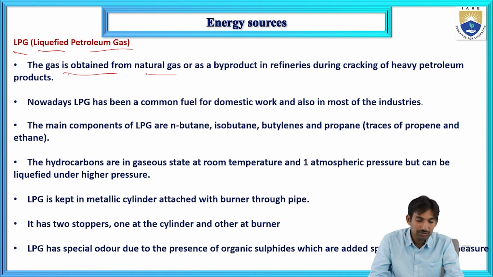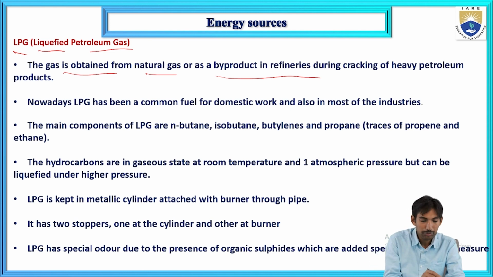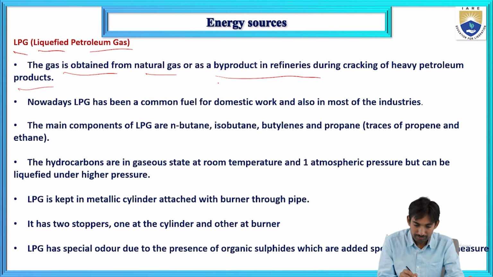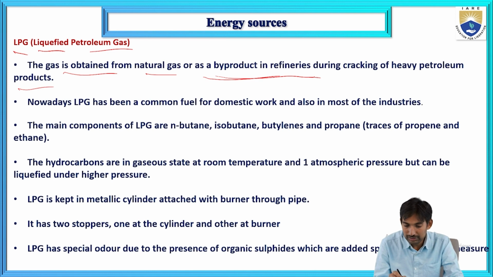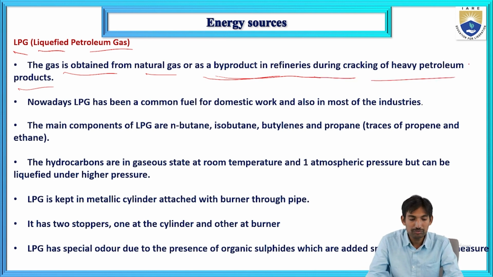The gas is obtained from natural gas or as a byproduct in refineries during cracking of heavy petroleum products. How can we get LPG? LPG can be prepared from natural gas or primary fuels, and we can also get it as a byproduct in refineries during cracking of heavy petroleum. While purifying petroleum, you can get this LPG or liquefied petroleum gas.